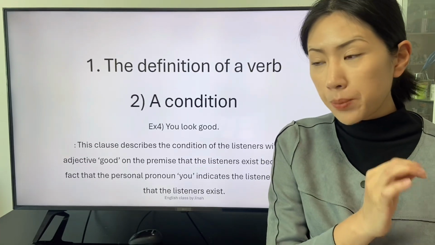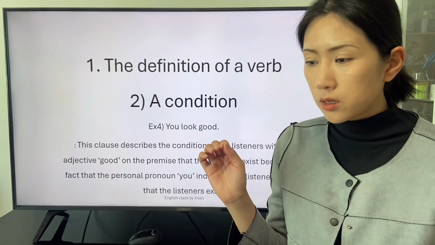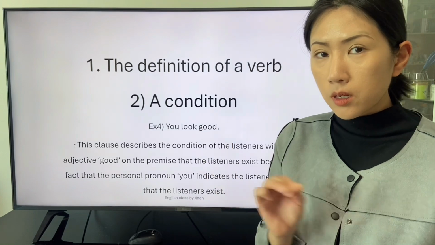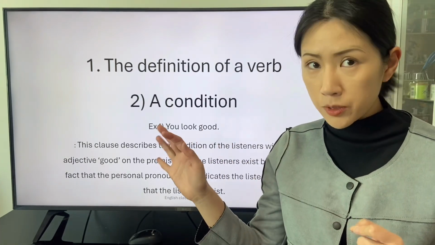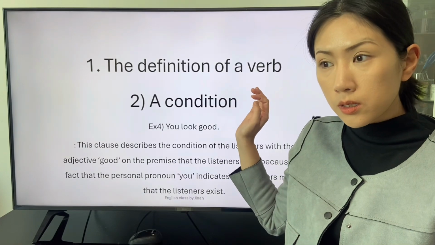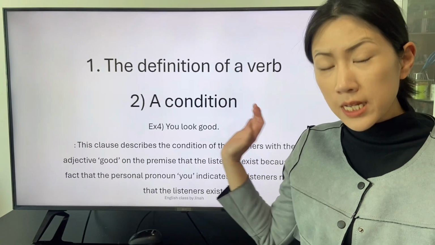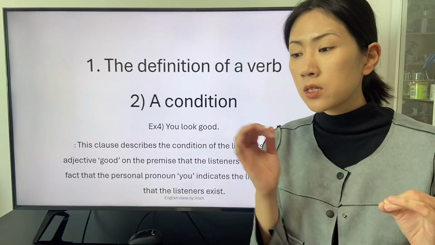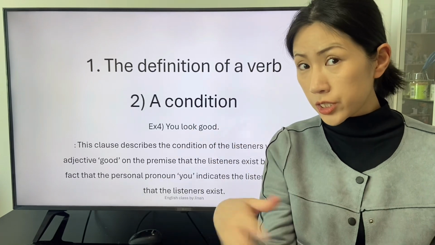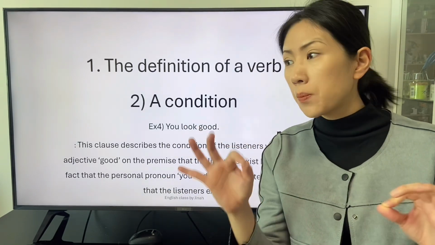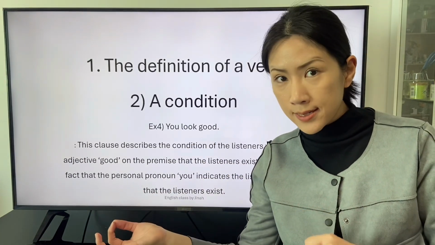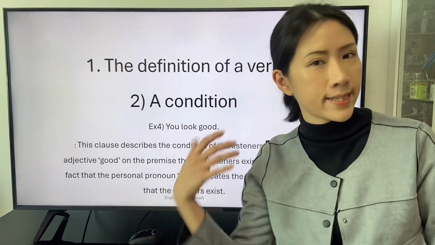Compared to the be verb, to describe the existence of the subject, this clause describes the condition of the listeners without the primary premise that the listeners exist.